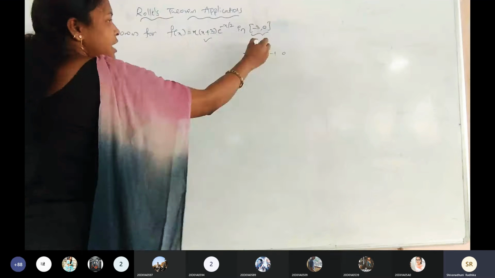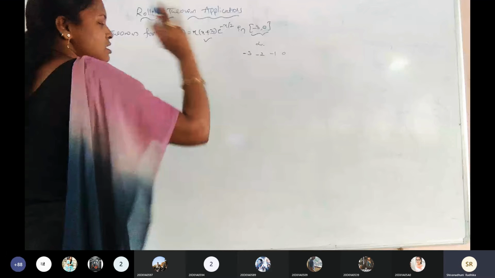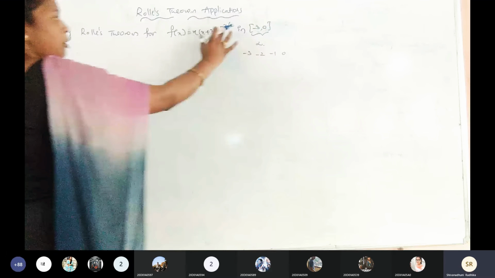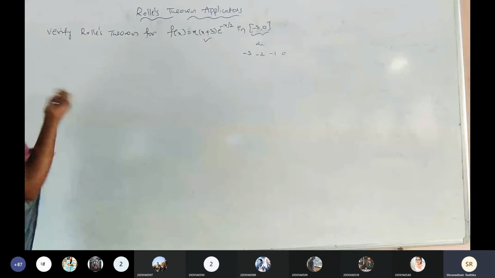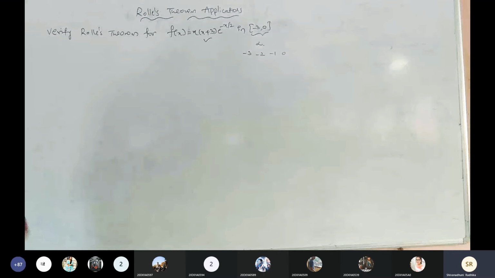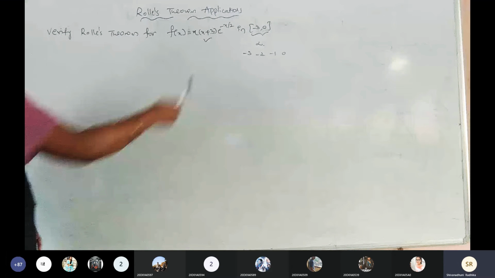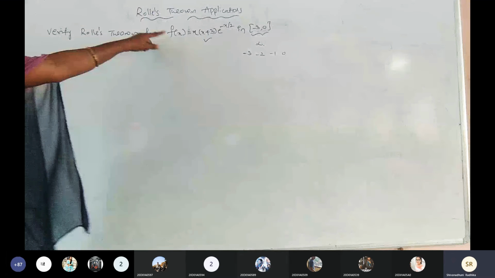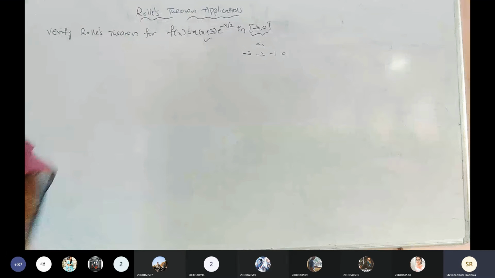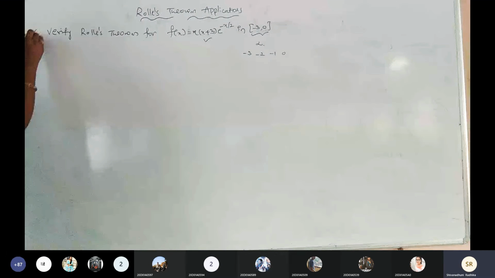So infinite value is not there in the given interval. For that purpose e power of minus x by 2 is always continuous except at x equals infinite, but x equals infinite is not in the given interval. So f of x is a continuous function. Is it right? I will go for the solution.